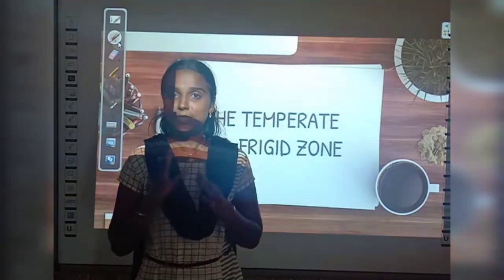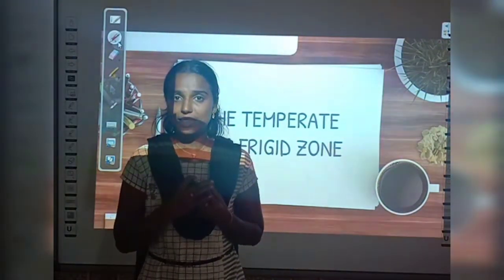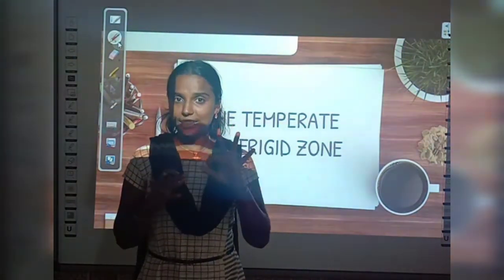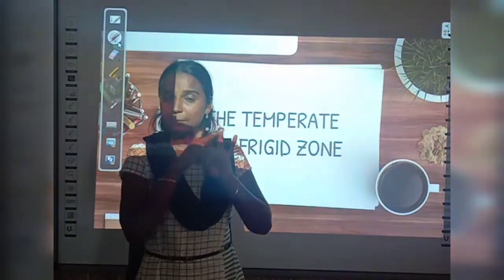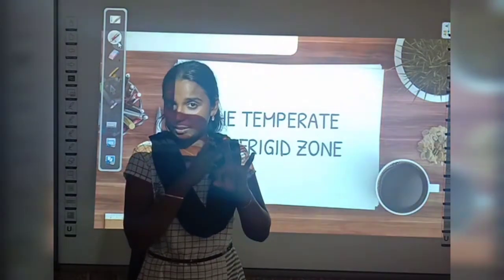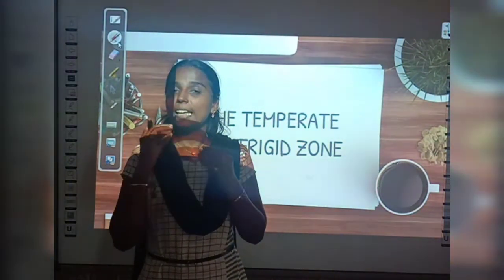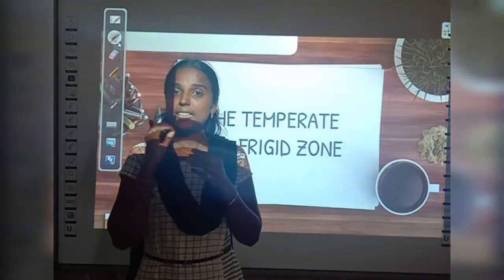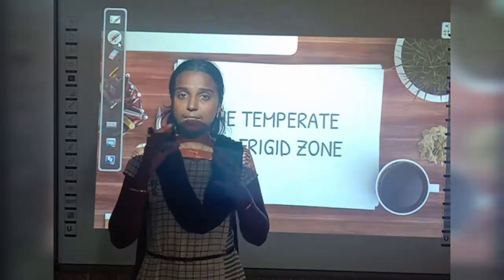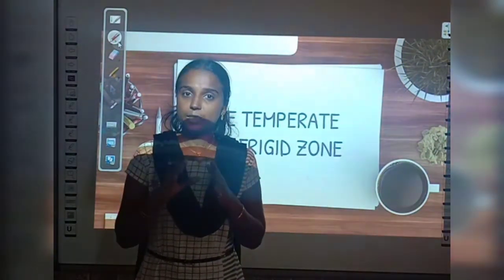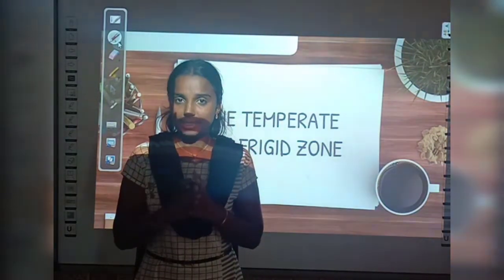About the temperature zones, right? So what are the temperature zones we have? We have 3 temperature zones, right? What are they? The torrid zone, the temperate zone and the frigid zone, right? So among the 3, in our previous lesson, that is in chapter 3, we have discussed the torrid zone, right? We know in the torrid zone we have the equatorial rainforest and the tropical desert, right?